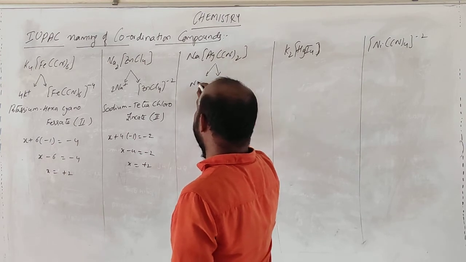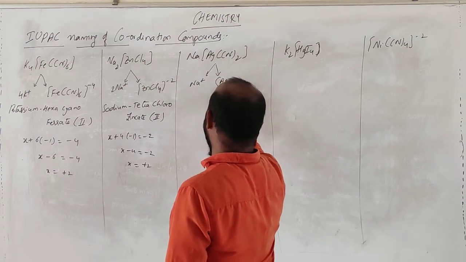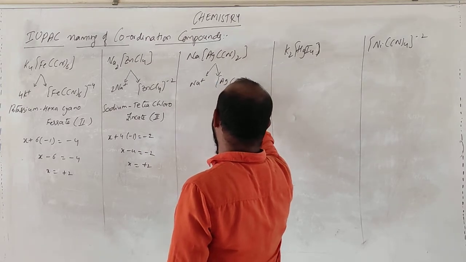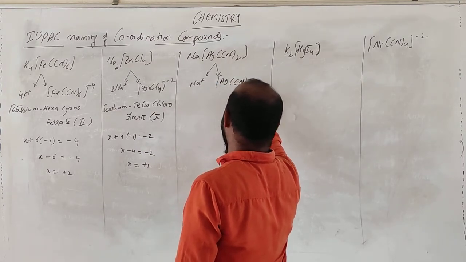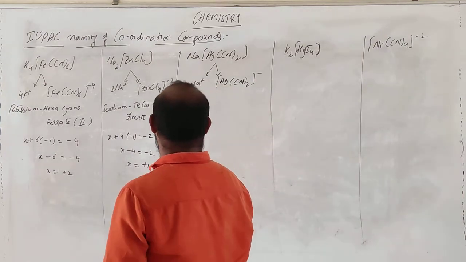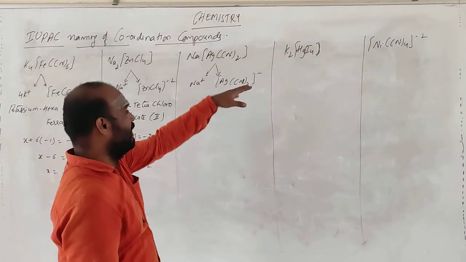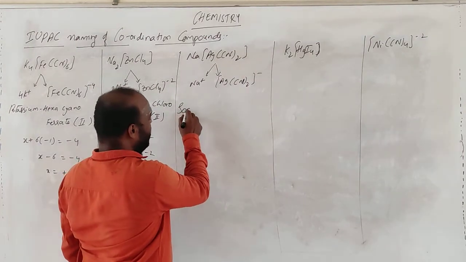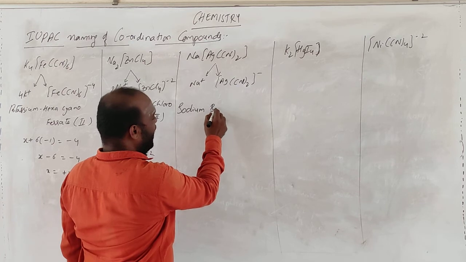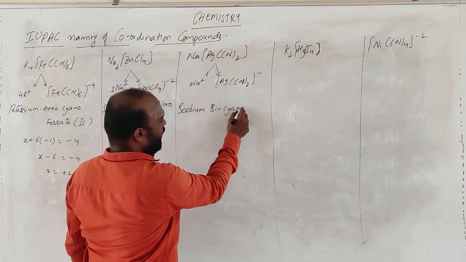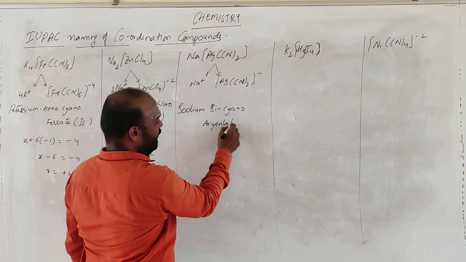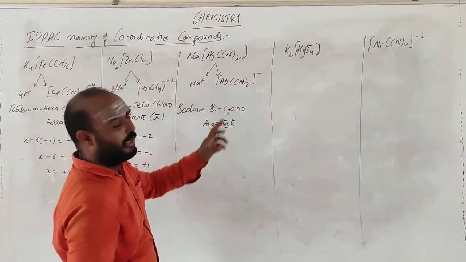so first one is Na plus Ag(CN)2 minus. There is only one charge, right? So this is sodium dicyanoargentate. This is the negative part.